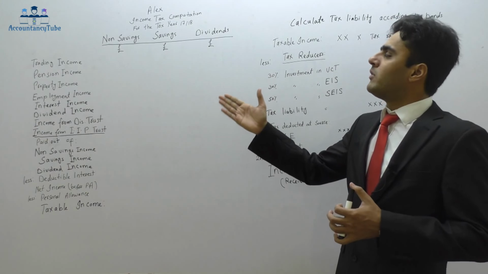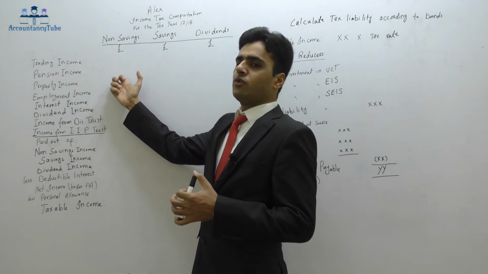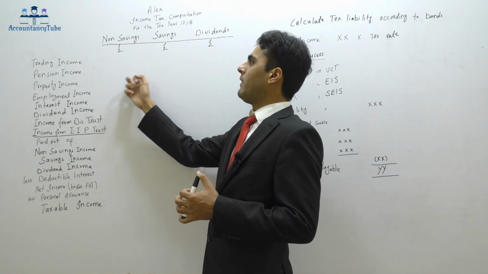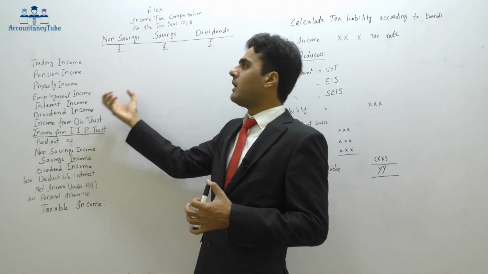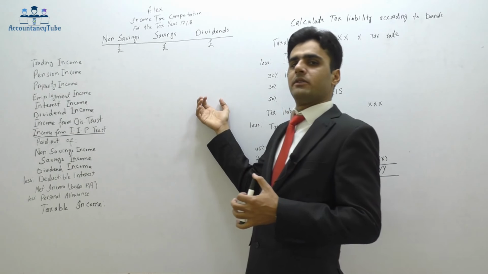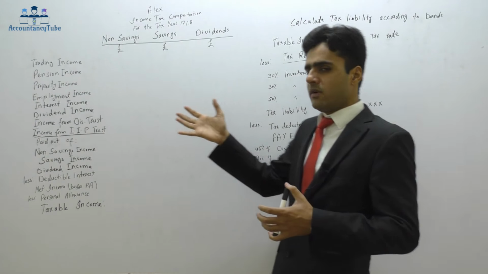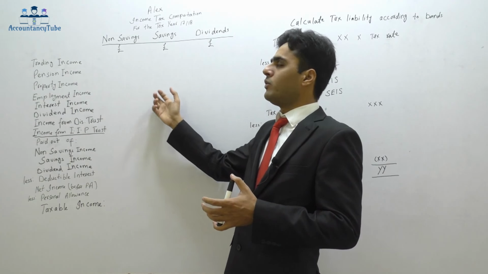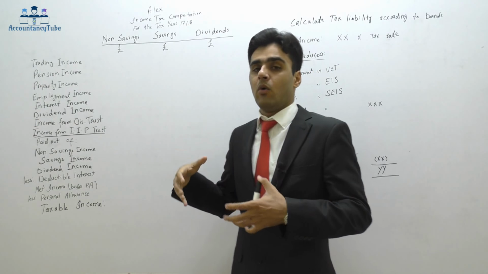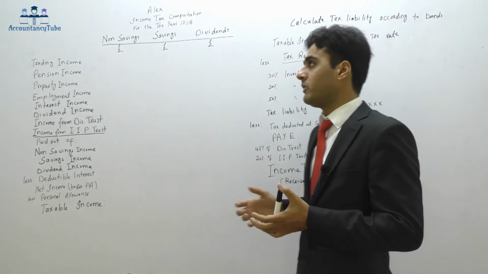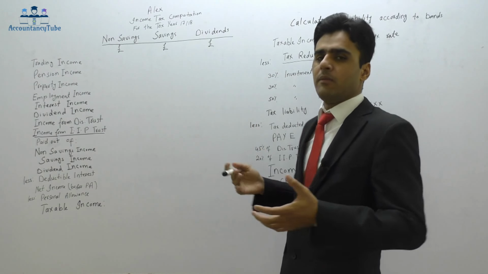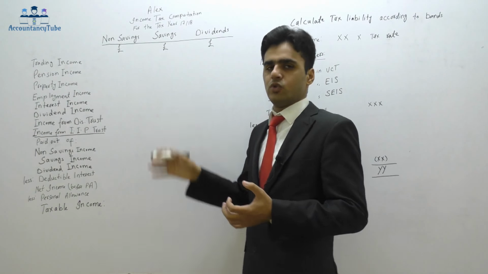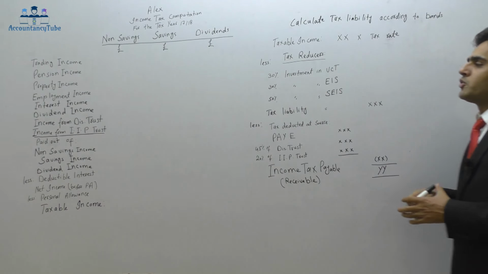After doing that, we'll have to divide the income into 3 sections. That's what HMRC says. Income will be divided into 3 sections: non-savings, savings, and dividends. HMRC says that whatever the sources of income you have got, just make sure you divide them into these 3 sections. Now, how can we divide into these 3 sections? Alright, dividend income, I know that if I receive a dividend I can put it in here. But what about the other 2? I'll tell you in a minute about the other 2 as well.